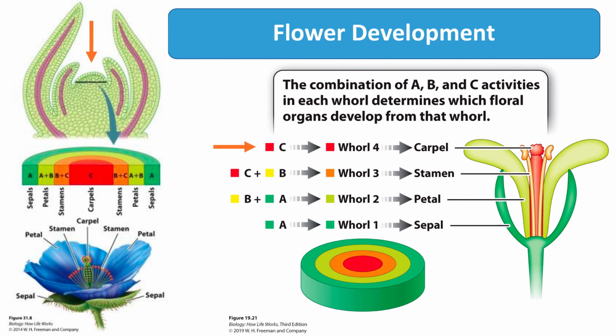So for example, in cells that express only C genes, these will develop into carpels. But if the cells express both C and B genes, they will initiate the development of stamens. This is known as the ABC model of flower development.